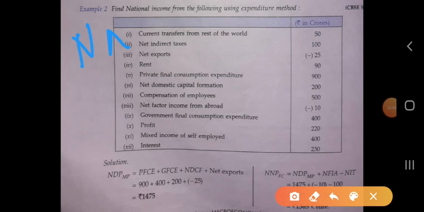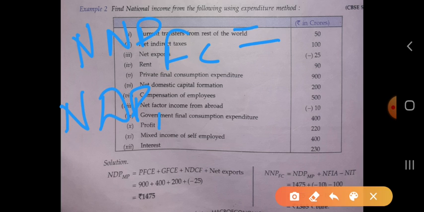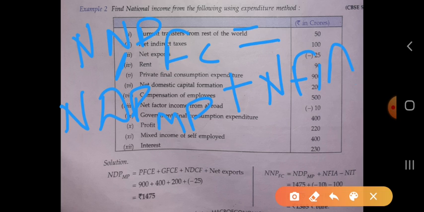In that condition, NNP at factor cost is equal to NDP at market price plus NFIA, and NIT will be subtracted. NDP at market price is 1475.